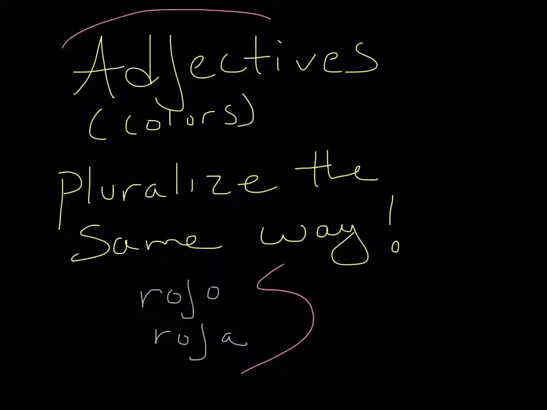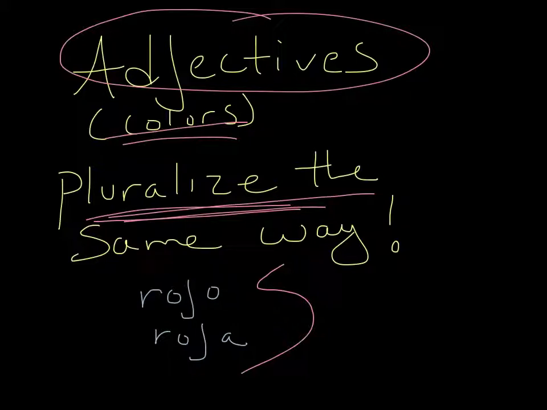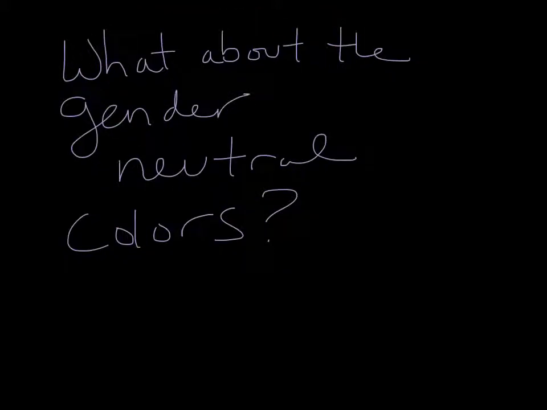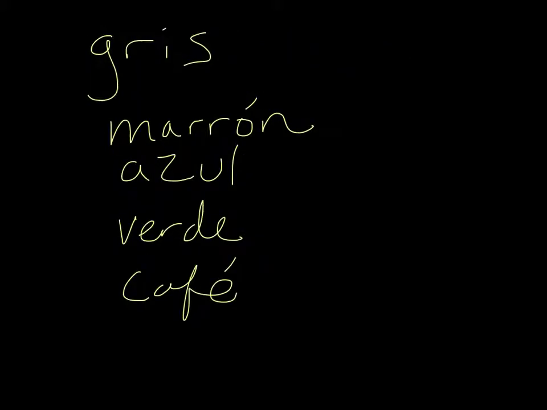So let's review. Adjectives, in this case colors, they all pluralize the same way. Okay, rojo and roja, they both end in a vowel, so they go to rojos or rojas. You already learned that, so that's simple. But what do we do with these gender-neutral colors, right? We talked about those gender-neutral colors. So gris, we have to look at the rule. It ends in a consonant. It's not a vowel. What must we do? We have to add es.